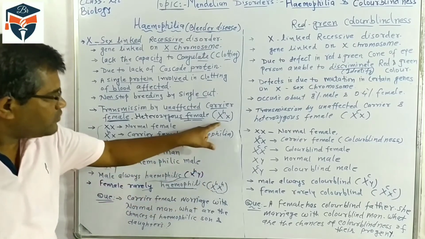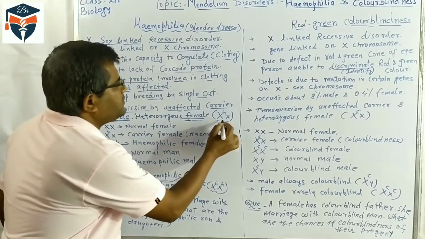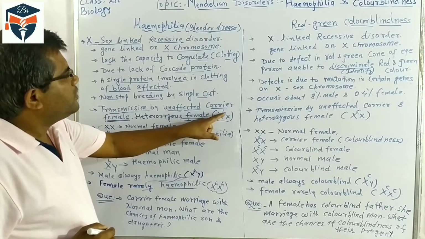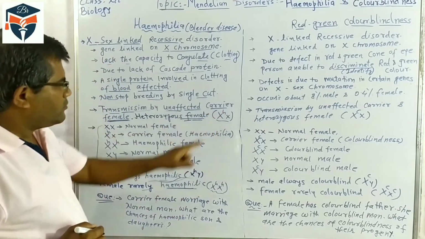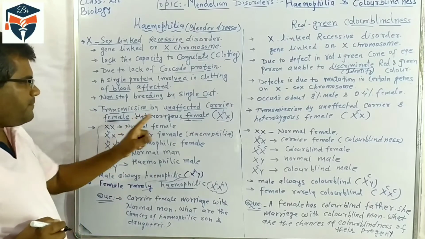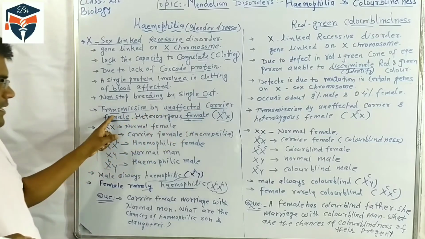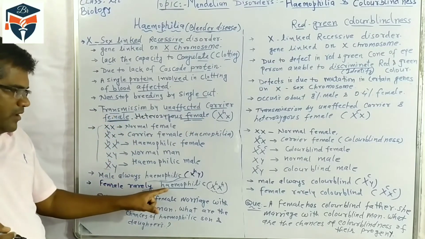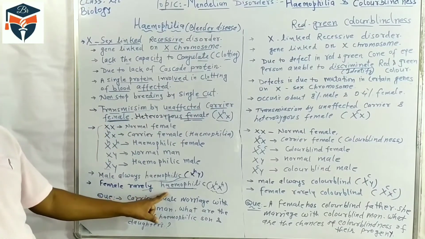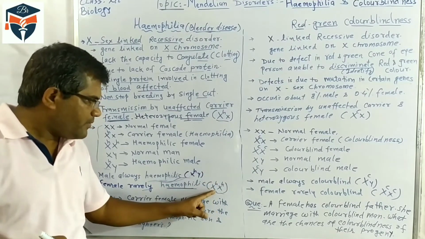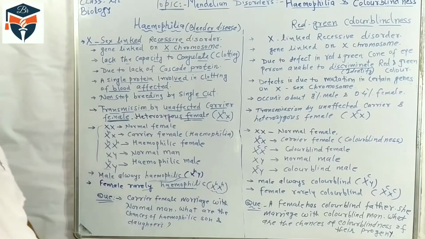Suppose the hemophilic gene is present on only one X chromosome in the female. In such cases, the female will be unaffected but a carrier. So a female will be hemophilic only under one condition, if the hemophilic gene is present on both X chromosomes.